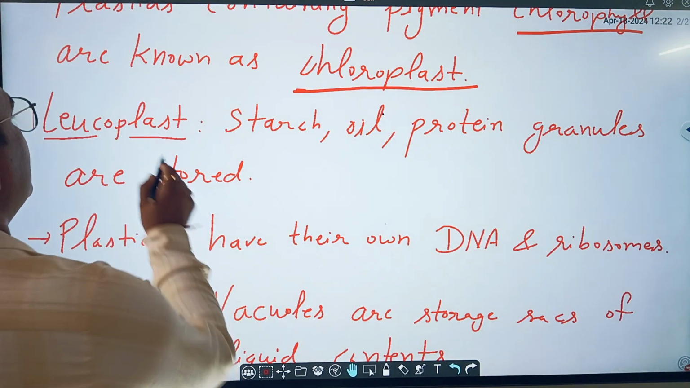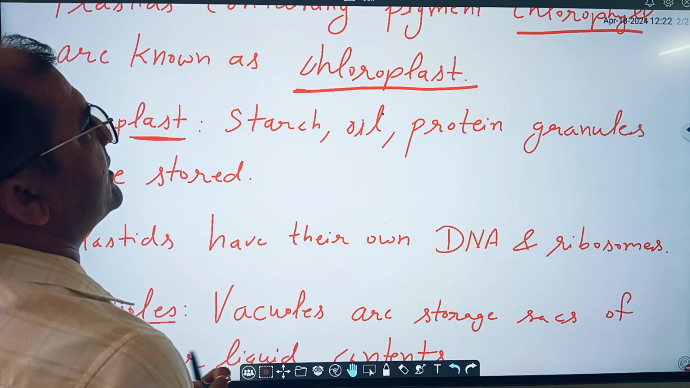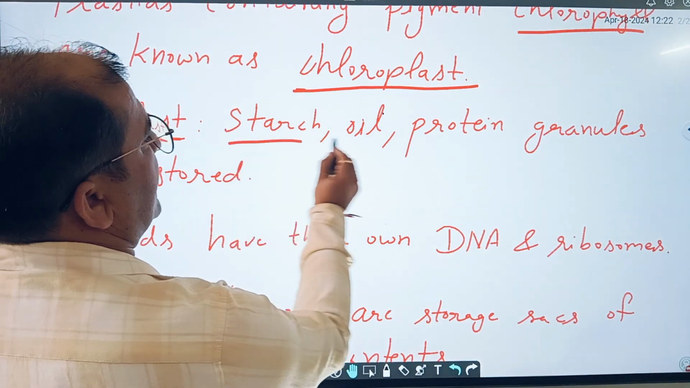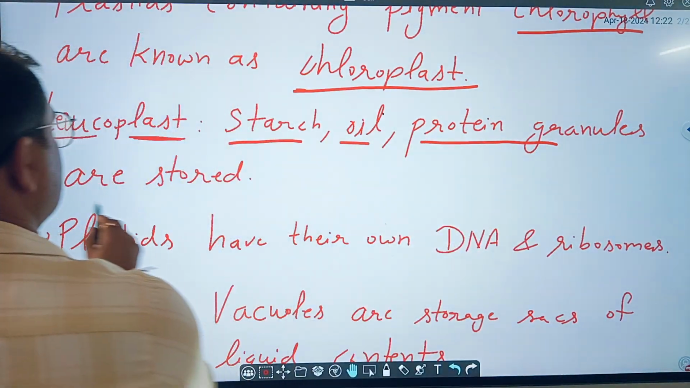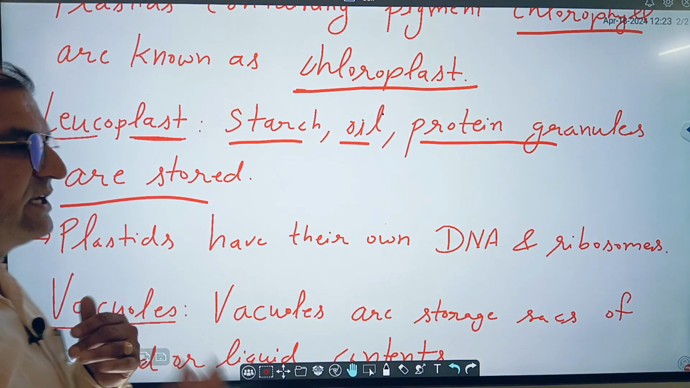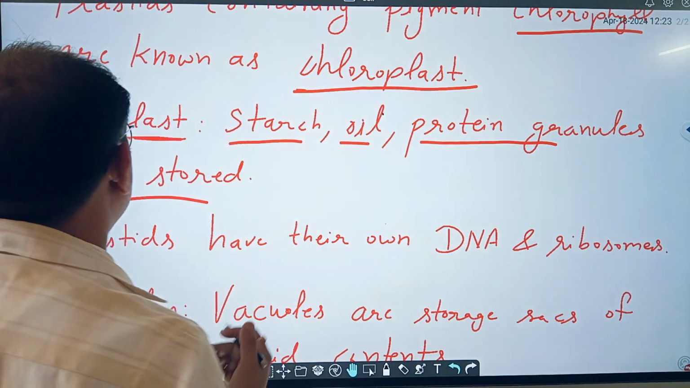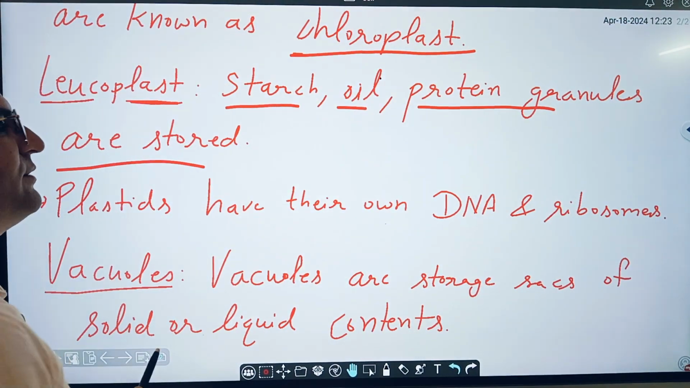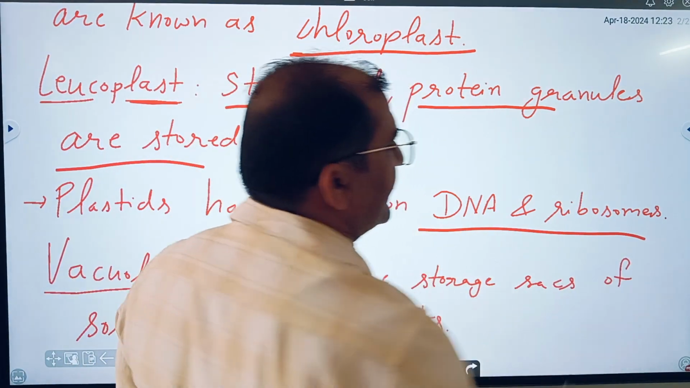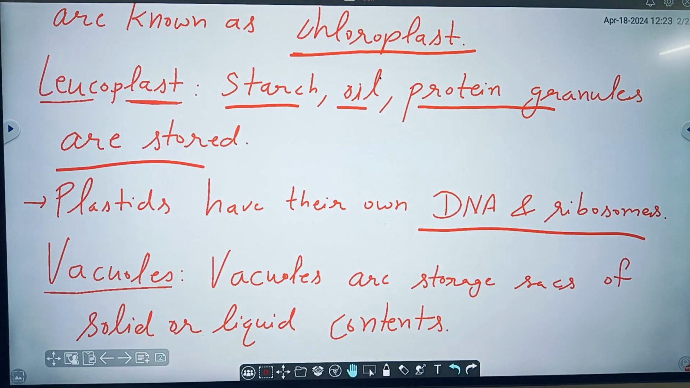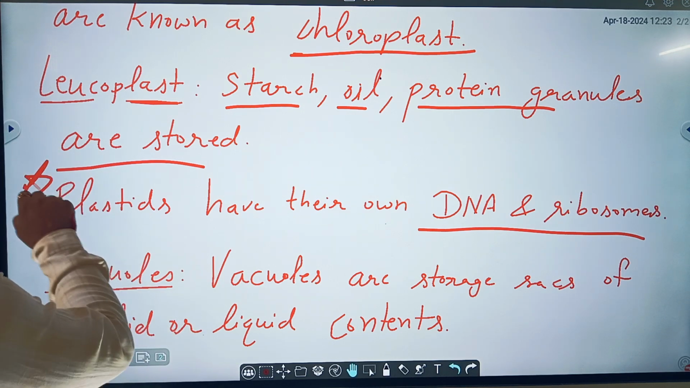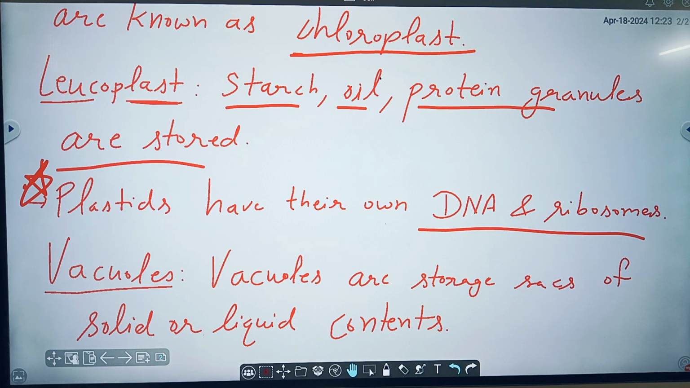Leucoplasts are not colored, these are colorless, and these contain starch, oil, protein granules. Means protein, starch or oil are stored in leucoplasts. After that, plastids also have their own DNA and ribosomes. As we saw in the case of mitochondria, which also have DNA and ribosomes, plastids also have DNA and ribosomes.